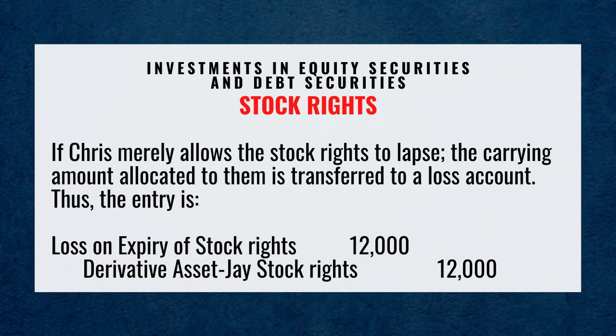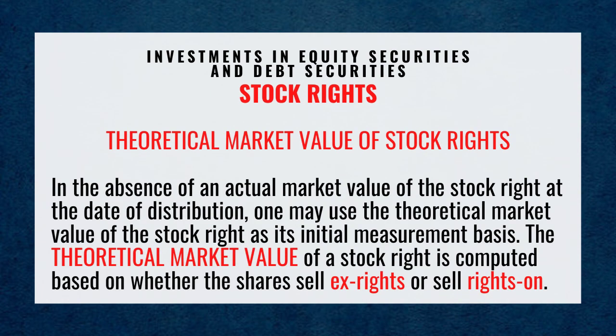If Chris merely allows the stock rights to lapse, the carrying amount allocated to them is transferred to a loss account. Thus, the entry is debit loss on expiry of stock rights for 12,000 pesos and credit derivative asset J stock rights 12,000 pesos. Theoretical market value of stock rights.